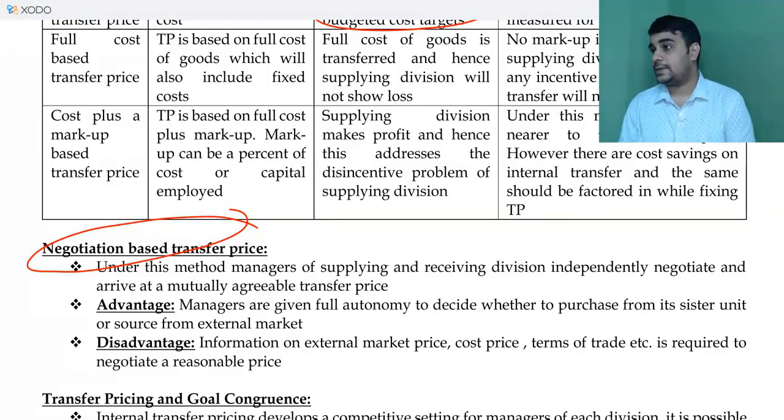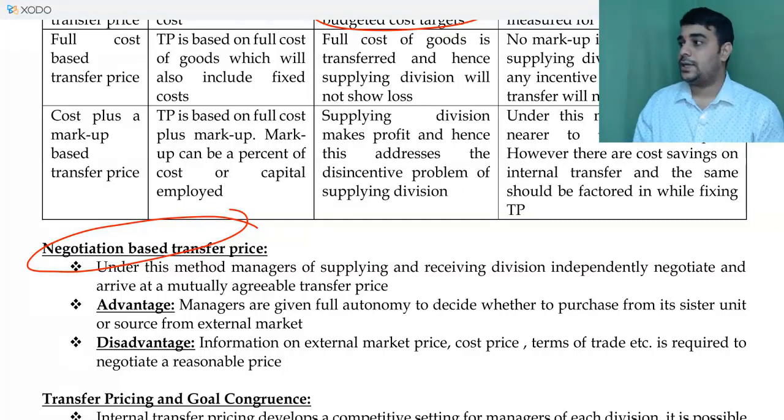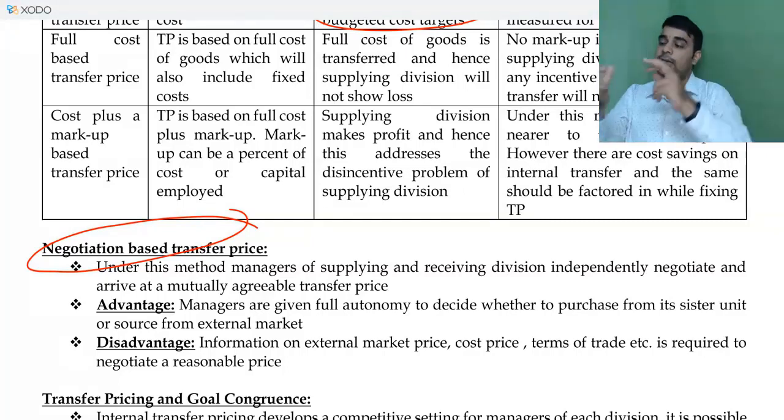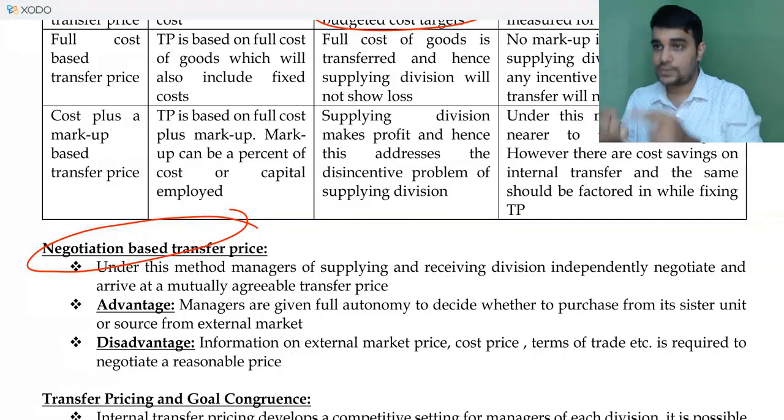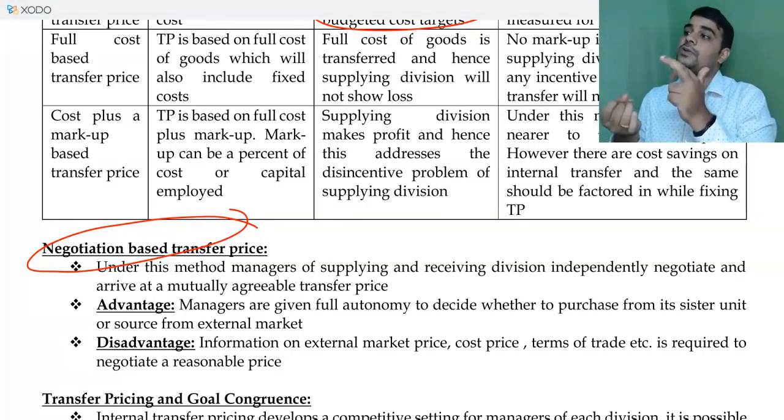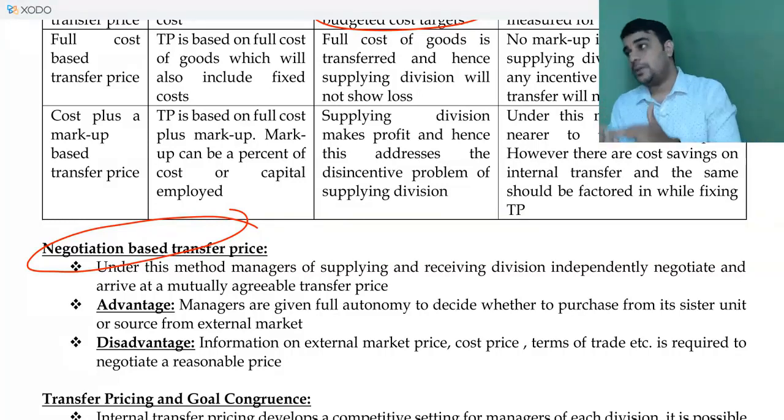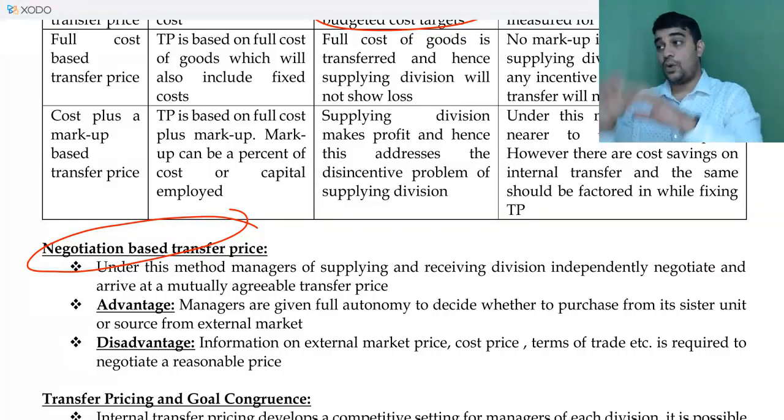You will consider external price, you will consider cost, you will consider everything into the picture. Basically the negotiation will happen based on the range which I gave, minimum transfer price range and maximum transfer price range. Minimum transfer price is dependent on variable cost and opportunity cost. Maximum transfer price is dependent on selling price, further processing cost, and external purchase price. So all this would be considered, and then you fix a final price.